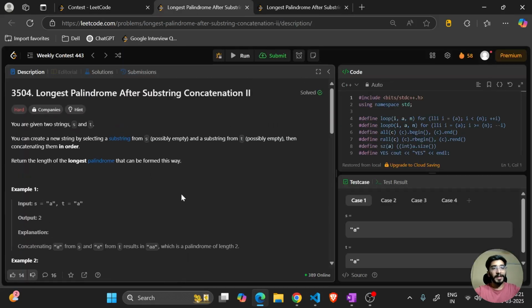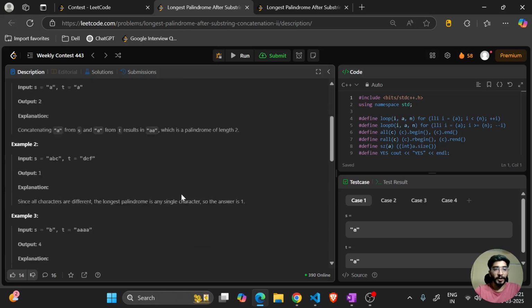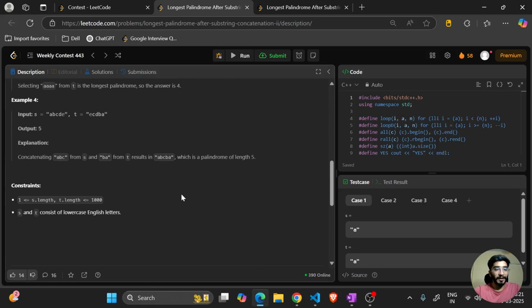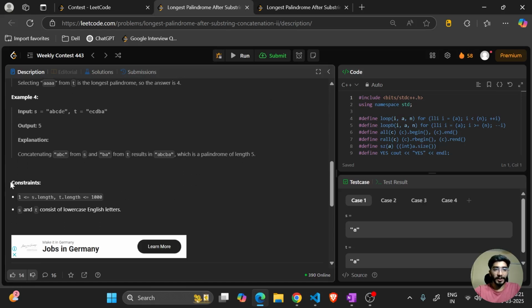So the problem says that you are given two strings s and t, and you can create a new string by selecting a substring from s that can possibly be empty, and a substring from t that can also be empty or can contain some characters. Then concatenate them in order and return the length of the longest palindromic substring that can be found this way. So for this, let's take a look at the constraints.